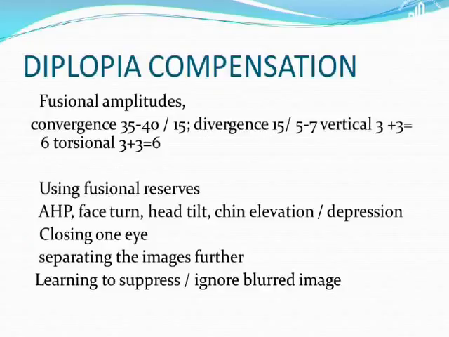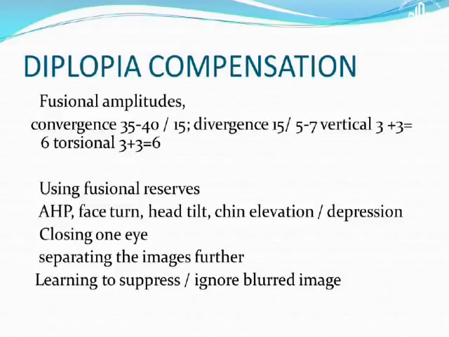Now, there are certain things which will happen as soon as the two foveas diverge from each other. As we know, there are large fusional amplitudes. For convergence, we have about 35 to 40 for near and about 15 for distance. Divergence is about half of this, and vertical is about 3 prism diopters. So the problem really arises when you have a vertical incompetence as compared to a horizontal one, and more often with esos than with exos. And whenever there is a torsional component also associated, that adds to the problem further.